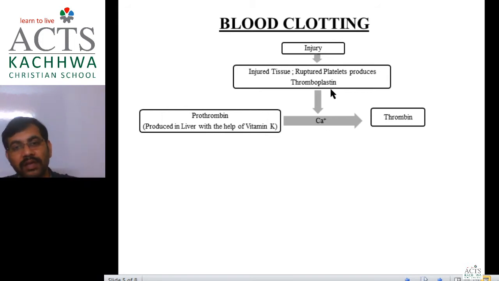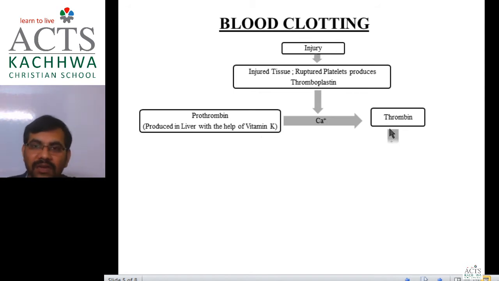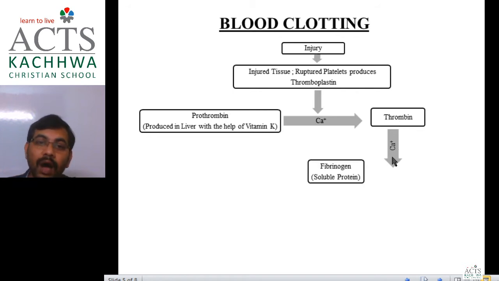So thromboplastin, produced by platelets that get ruptured due to injury, acts on prothrombin produced by the liver with the help of vitamin K, in the presence of calcium ion, and converts it into thrombin. Now this thrombin again works in the presence of calcium ion on a protein present in blood.